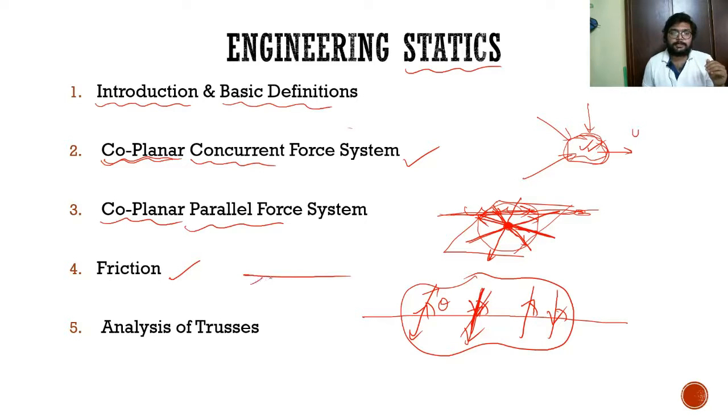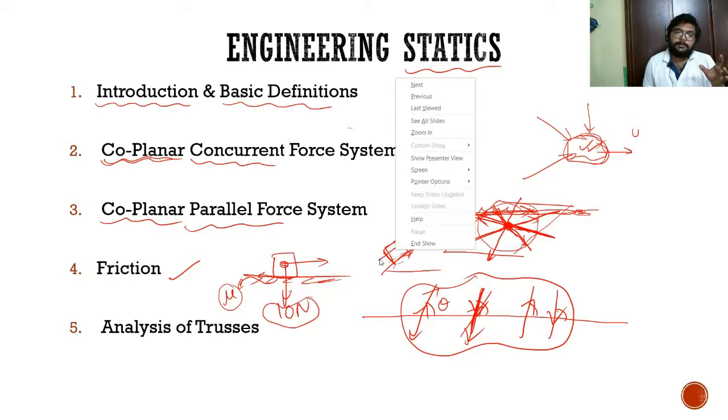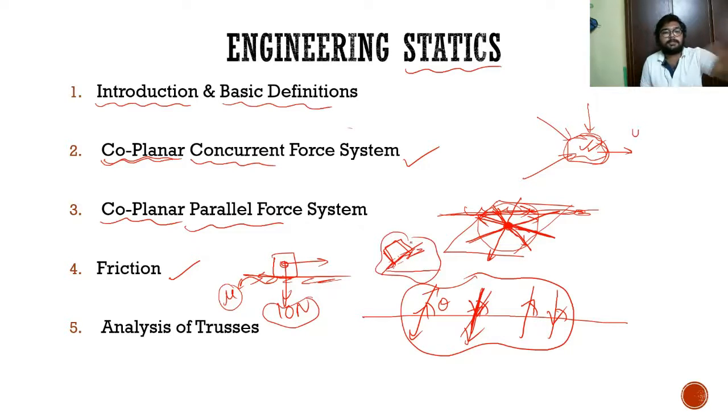Say for example, there is a rough horizontal surface, and on it we have a body and we want to drag it, and it has a certain weight, say 10 Newton. Then there will be a certain coefficient of friction mu. Based on that, we will discuss what the frictional force acting is, what the normal force is, even in the inclined case, a rough inclined surface on which an object is placed and a force is applied, so the frictional force acts downwards or upwards. All those cases are involved in the friction chapter.